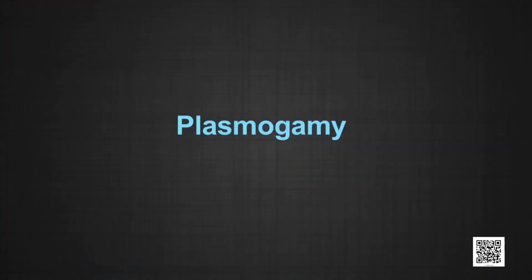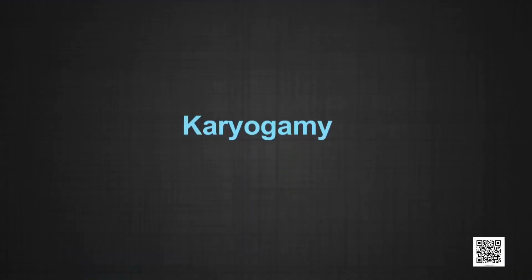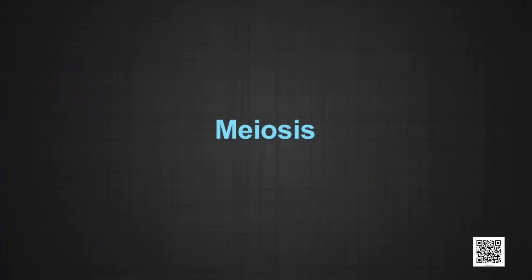So, my dear learner, let's recapitulate the points that we have discussed. In kingdom fungi, there are 3 phases: plasmogamy, karyogamy, meiosis. Plasmogamy is the first stage of sexual reproduction in which fusion of cytoplasm of the 2 opposite sex cells occurs. Karyogamy is a fusion of 2 nuclei after plasmogamy which results in the formation of synkaryon. Meiosis is the division of diploid nucleus.